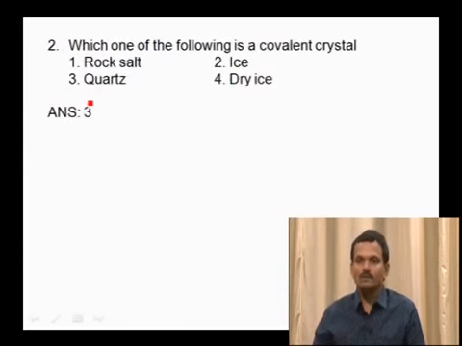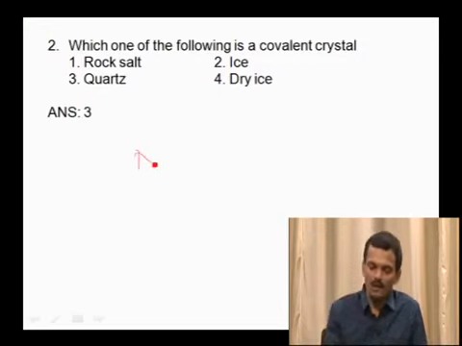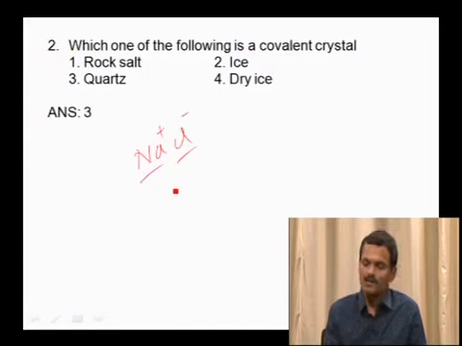And come to the next one. Which of the following is a covalent crystal? The first option is rock salt. See, rock salt is nothing but NaCl. This contains constituent particles Na+ and Cl-, which is an ionic crystal. Ice. Ice contains water molecules which are bonded by hydrogen bonds. This is not a covalent crystal.